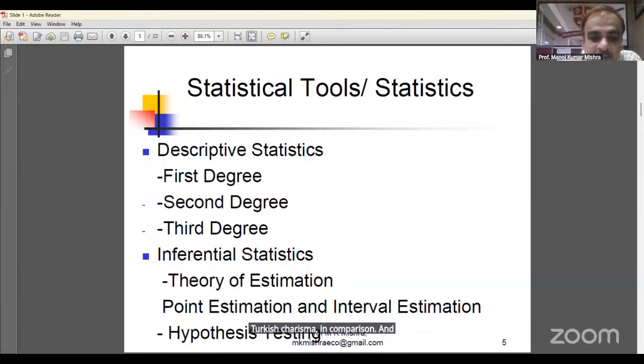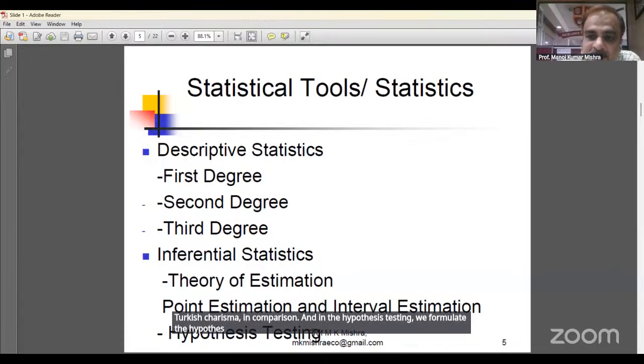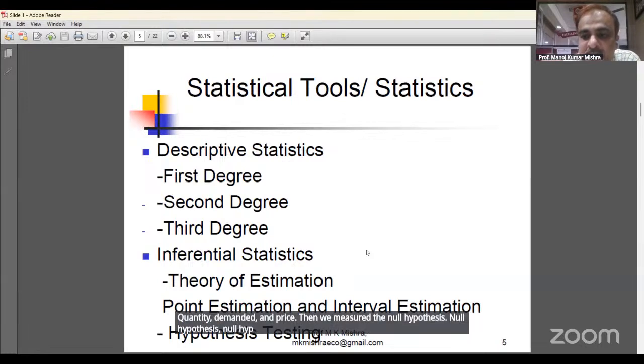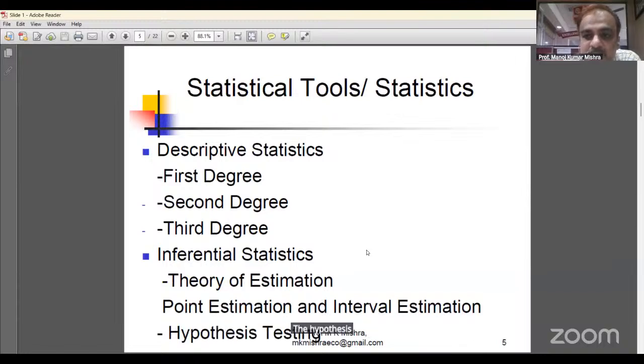And in hypothesis testing, we formulate the hypothesis and test it. Suppose there are two variables, quantity demanded and price. Then we make the null hypothesis. Null hypothesis means the hypothesis which is to be tested. There is no significant impact of price on quantity demanded.